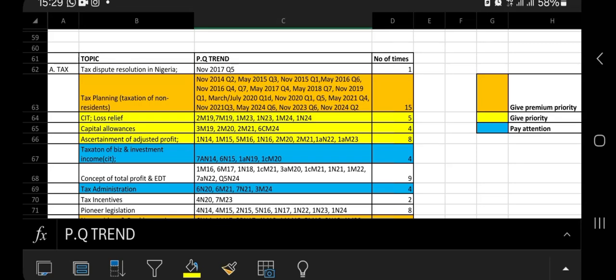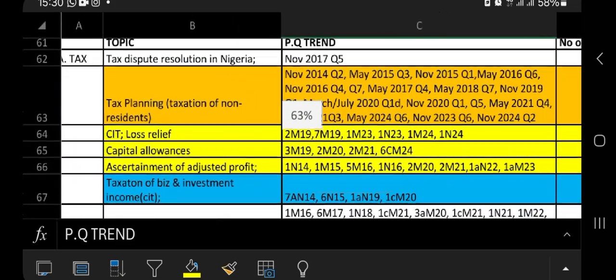Now, please take note that all those topics have been categorized for you into three major buckets. The first are the ones in gold. These are the ones you should give premium priority to. Next are the ones in yellow, you should give priority to these ones. Next to this are the ones in blue. You should pay attention. And finally, those that are not highlighted at all.